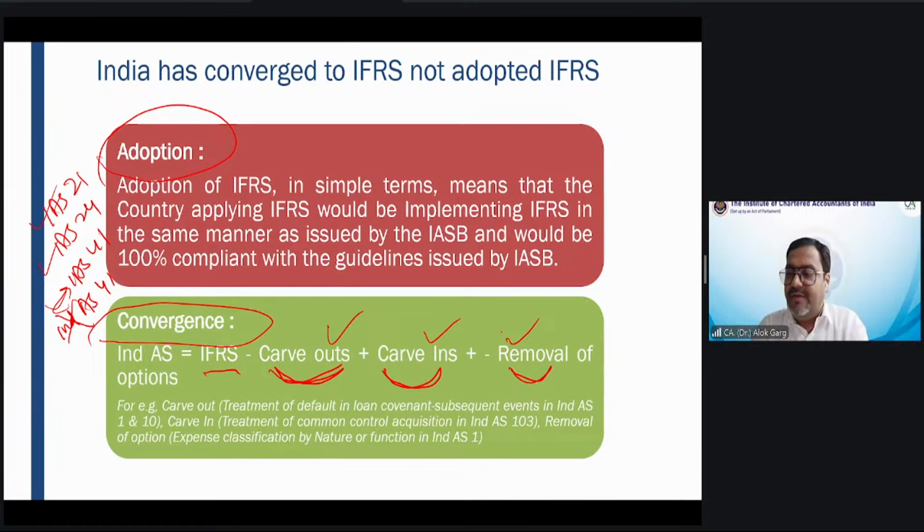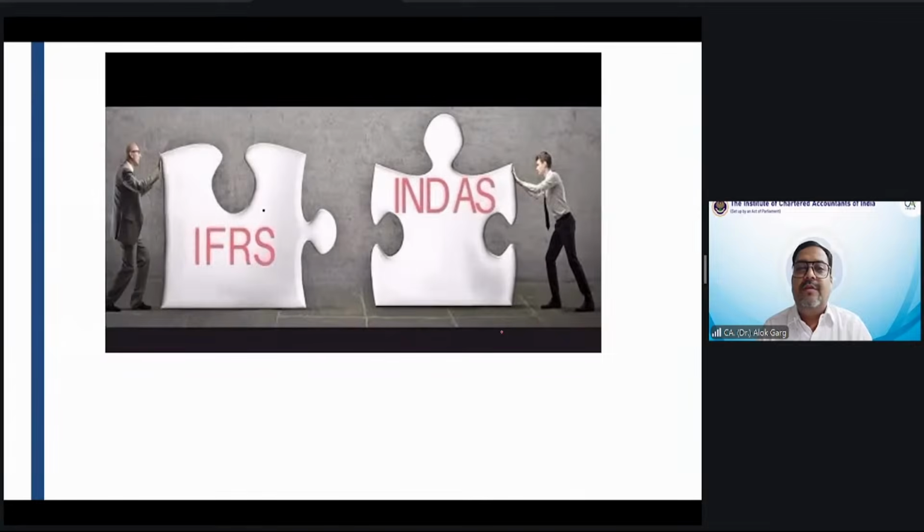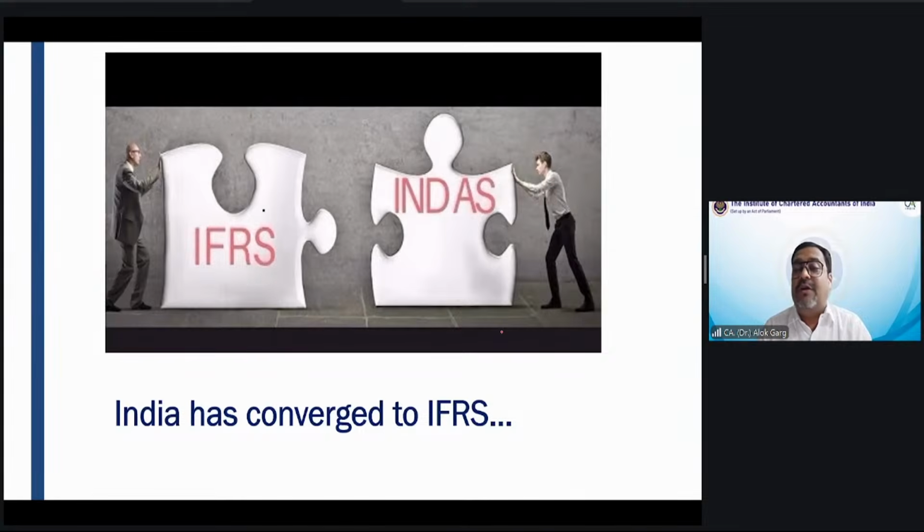This is what we did. Is that clear, my dear friends? So India has converged to IFRS. India had converged to IFRS, right?